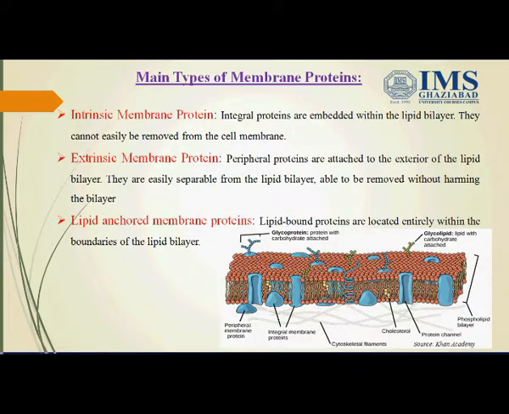The main types of membrane proteins are intrinsic membrane proteins, extrinsic membrane proteins and lipid anchored membrane proteins. Intrinsic membrane proteins are embedded within the lipid bilayer. They cannot be easily removed from the cell membrane. Whereas extrinsic membrane proteins are attached to the exterior of the lipid bilayer. They are easily separable from the lipid bilayer, able to be removed without harming the bilayer. Lipid-anchored membrane proteins are lipid-bound proteins that are located at the boundaries of the lipid bilayer with covalent bonding.